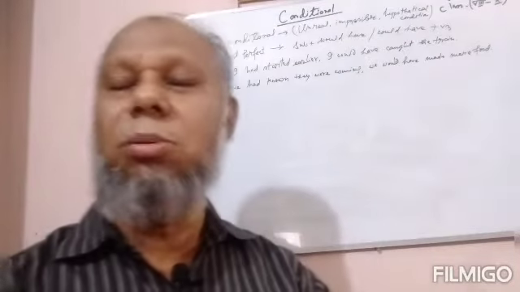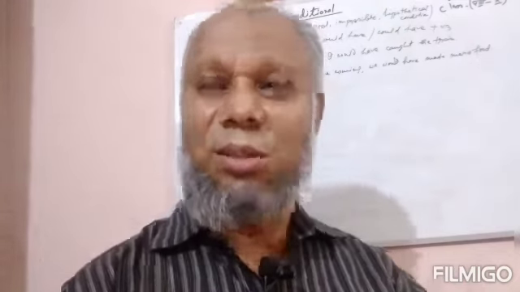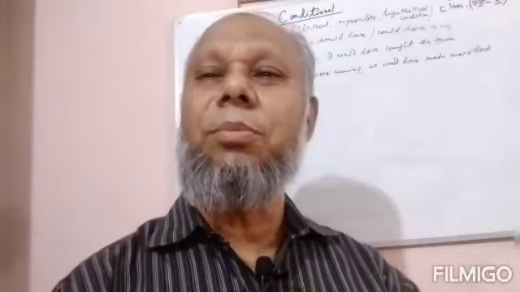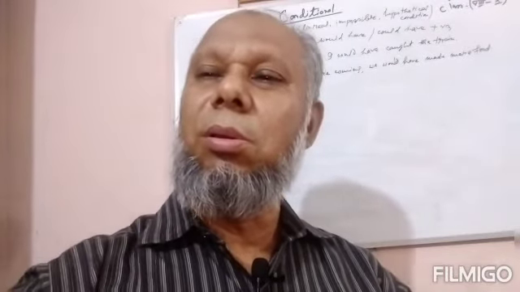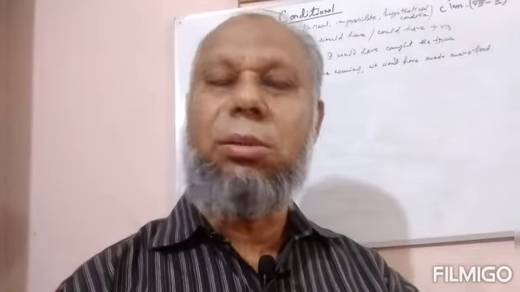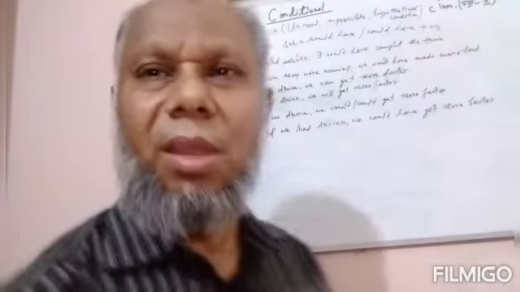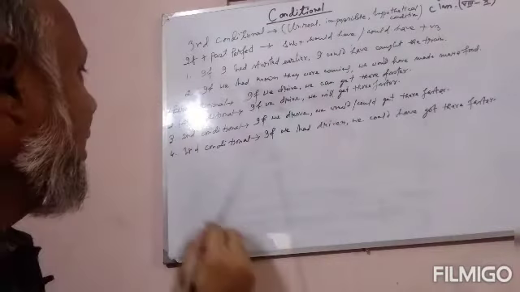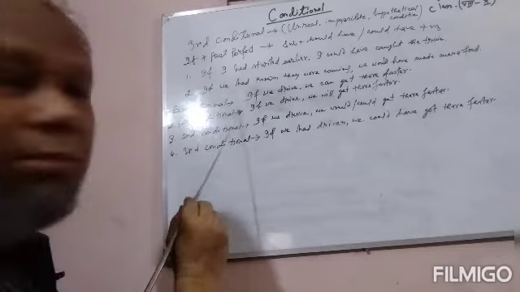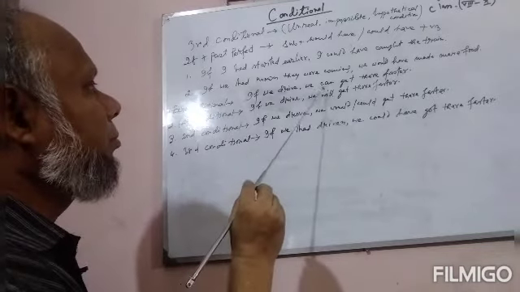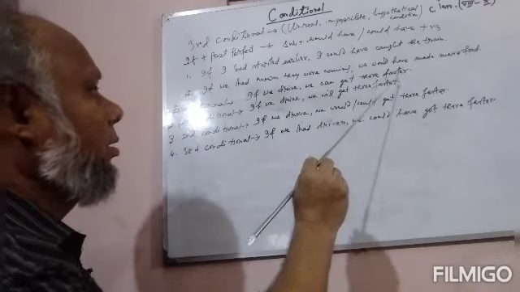So we have already learned zero conditional, first conditional, second conditional, and third conditional. At a glance, we can see our four conditionals. Please have a look, dear learners. At a glance, zero conditional: if we drive, we can get there faster.